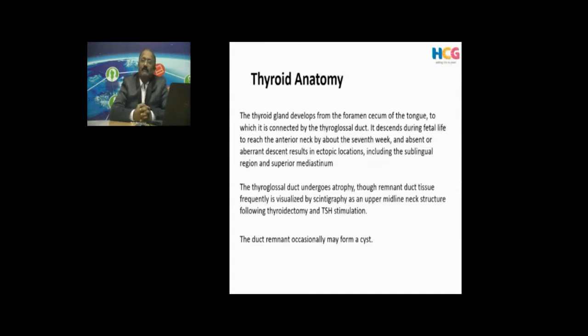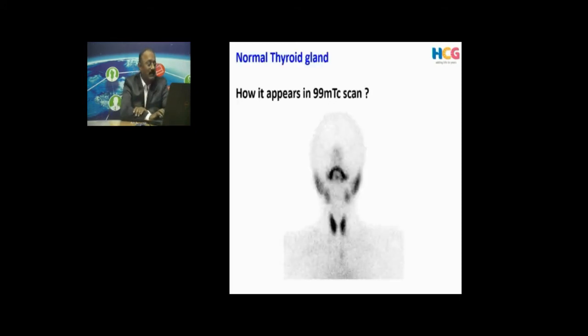We all know the thyroid gland develops from the foramen cecum of the tongue and descends down, and something can go wrong during the descent, during the development. It can be stuck there only, or it can go below the sternum into the mediastinum, and because of that the patients can manifest with certain clinical problems. So an isotope scan can be used to identify the ectopic gland also. And this is how a typical thyroid gland looks.